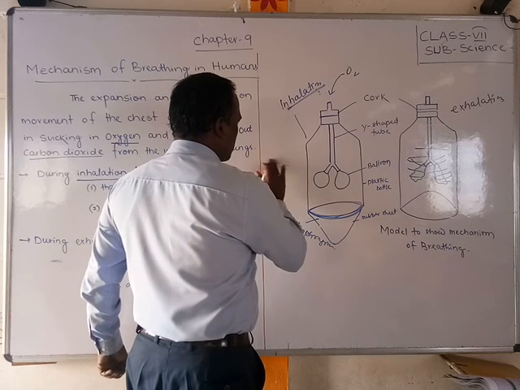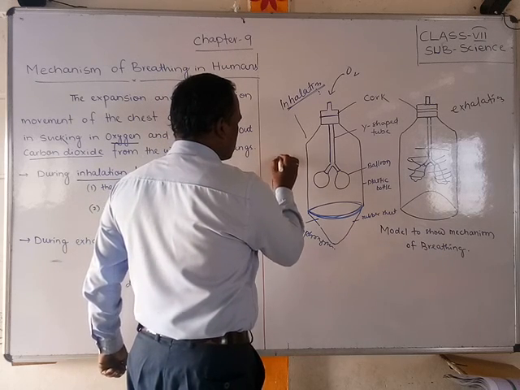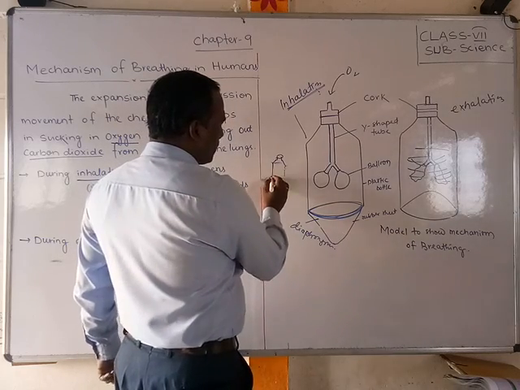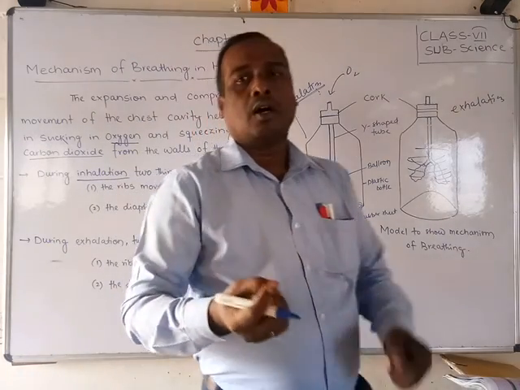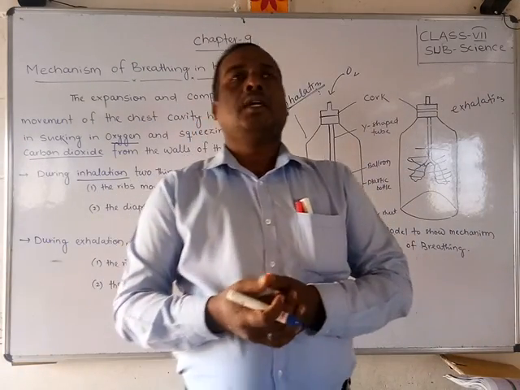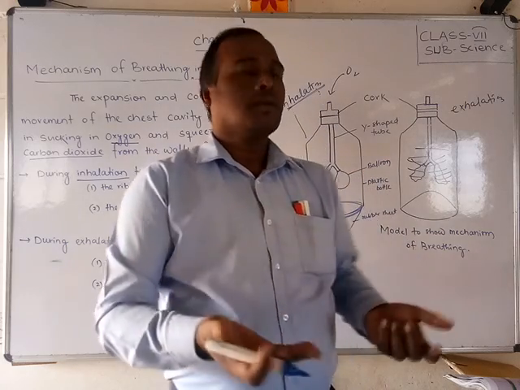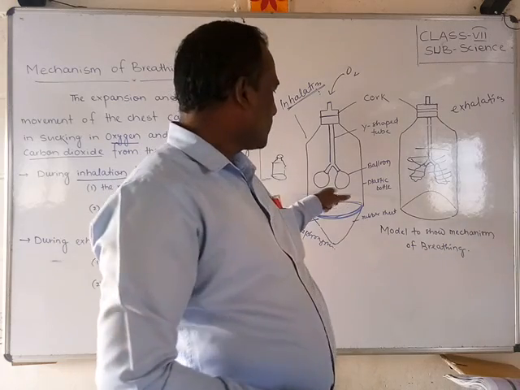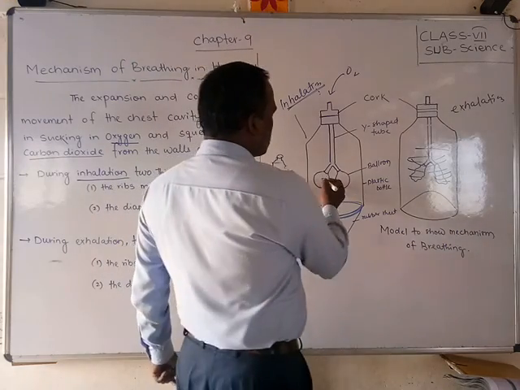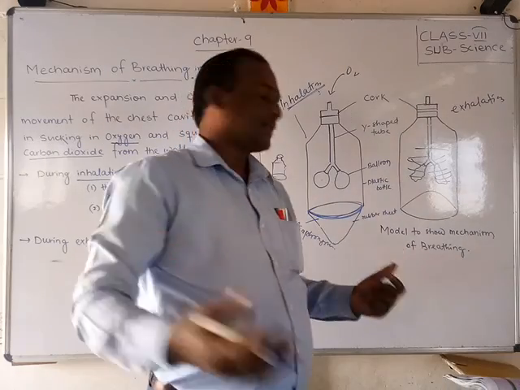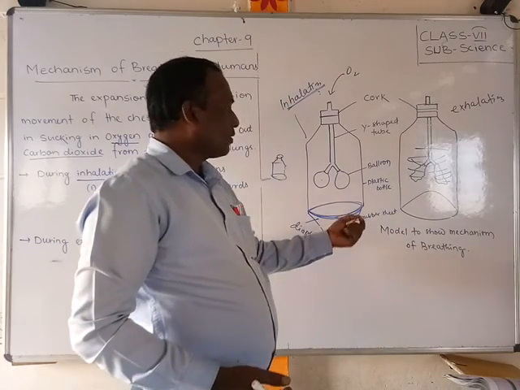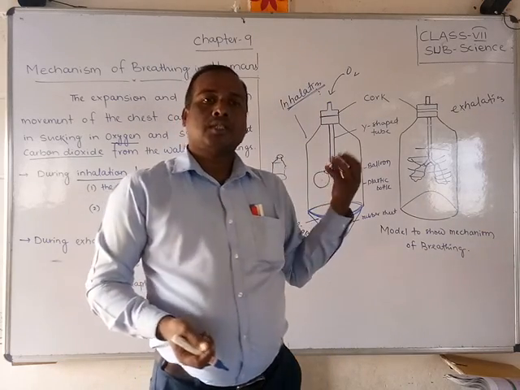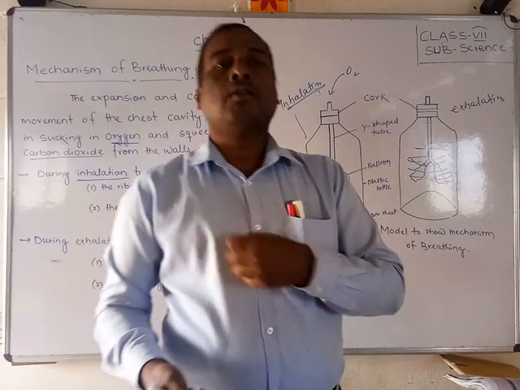It is simple, students. You can also cut a water bottle like this, and at the cut end attach a balloon or an elastic covering which you can pull down. Whenever you pull it down, the balloon will be enlarged and bulging, but whenever we leave it, the balloon will become squeezed. So that is the mechanism in our lungs.